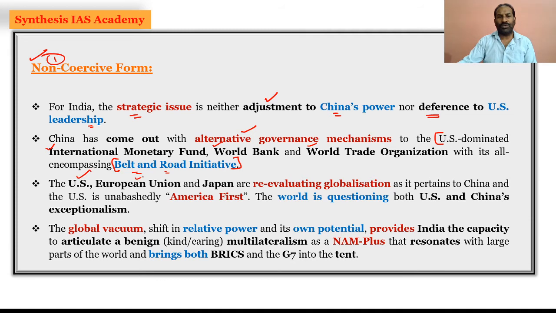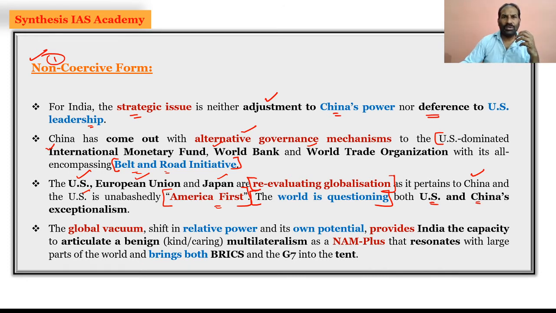Definitely the US, European Union and Japan are re-evaluating globalization as it pertains to China, and the US is unabashedly thinking about an America-first or protectionism approach, or nations first. So there are various non-cohesive forms which have been initiated by various countries like China, European Union, US and Japan, and in this the world is questioning both US and China's exceptionalism.